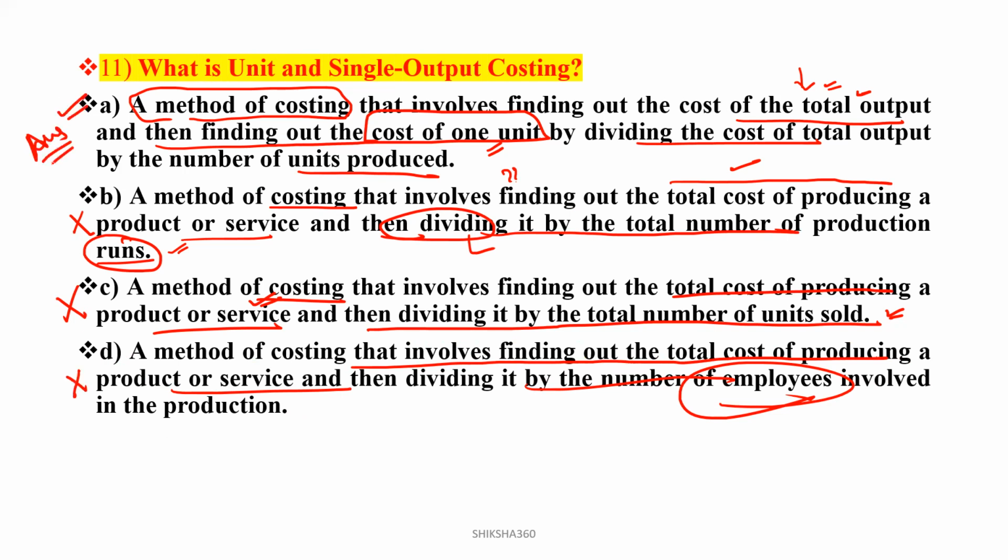Basically, how can we find out the cost of one unit? By dividing the cost of total output by the number of units produced. Clear? Option number A will be the correct answer here. If anyone has any doubt or query regarding that, you can ask. You just have to understand what they want to say. If you regularly attend these sessions, you will see that whatever we are discussing here, similar types of questions you will find in the examination.